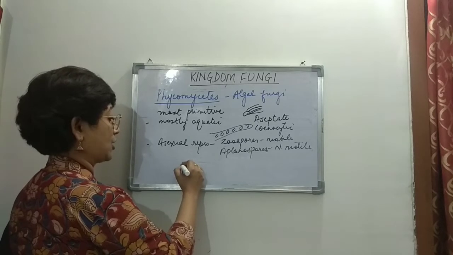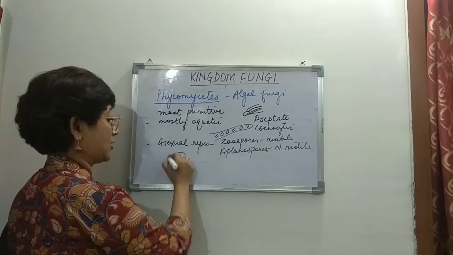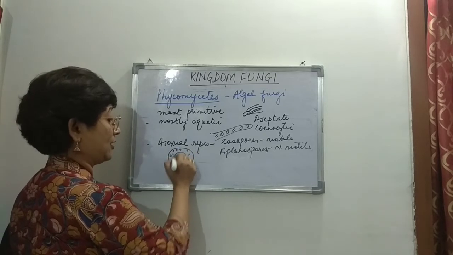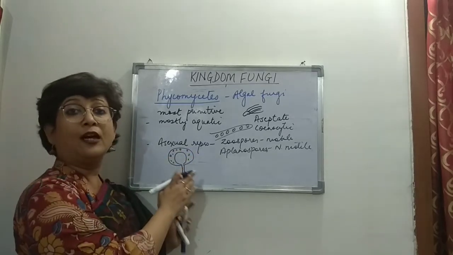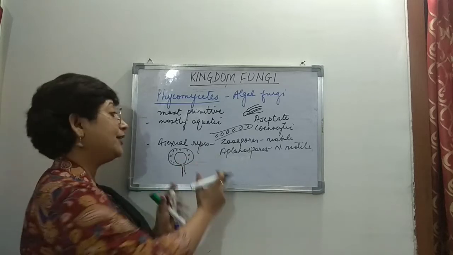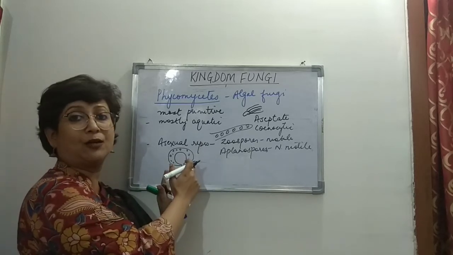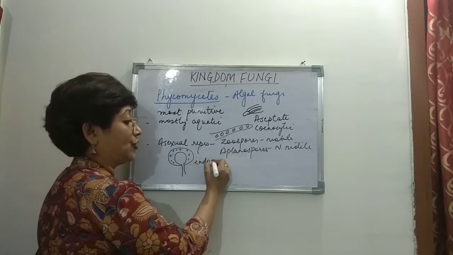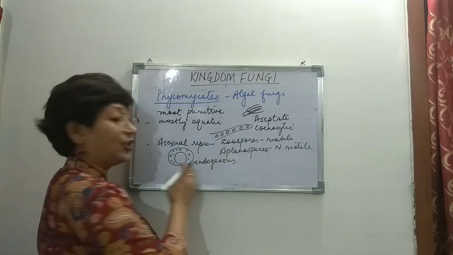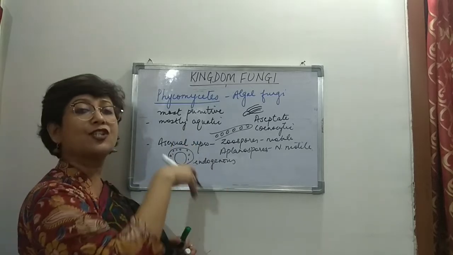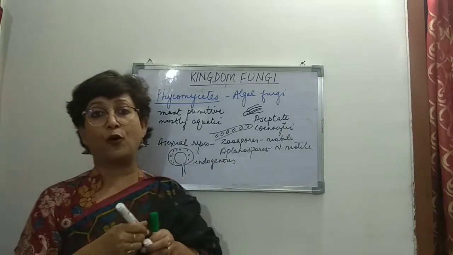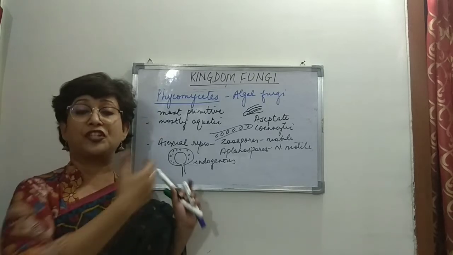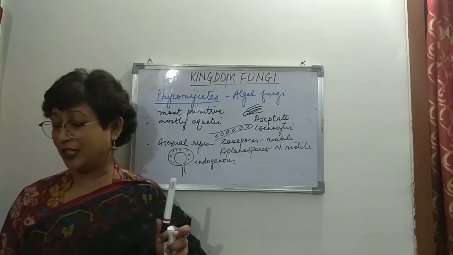So if I draw a sporangia, it is something like this with the spores, right? Now if we look at the spores, we find that the spores are inside the sporangium. So the spores are endogenous. Endogenous means it is inside the structure. So zoospores and aplanospores, these are the spores through which asexual reproduction takes place, right?